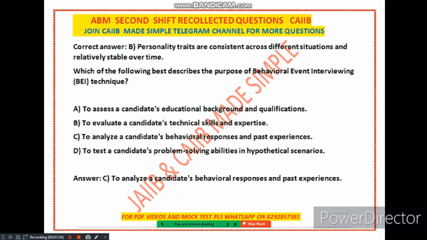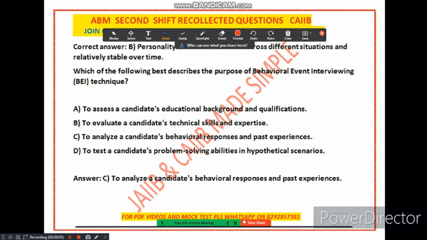Now the next question is, which of the following best describes the purpose of behavioral event interviewing, that is called BEI. The question is regarding the BEI technique. Let's see the options so that the concept becomes clear. The first option is to assess a candidate's educational background and qualification. The second option is to evaluate a candidate's technical skill and expertise. Friends, what is the correct answer to this question?